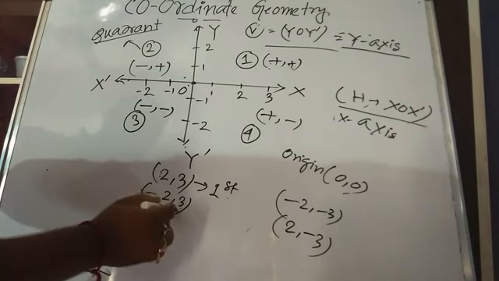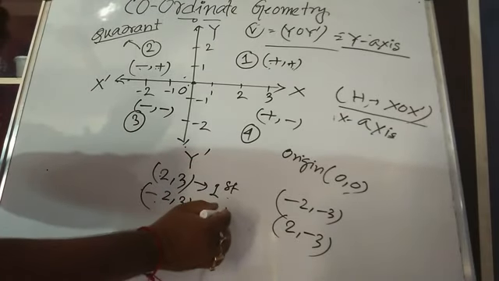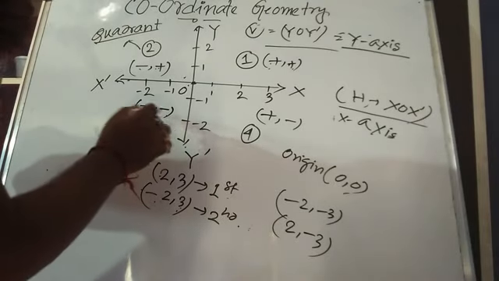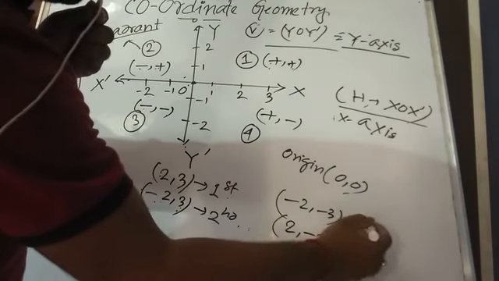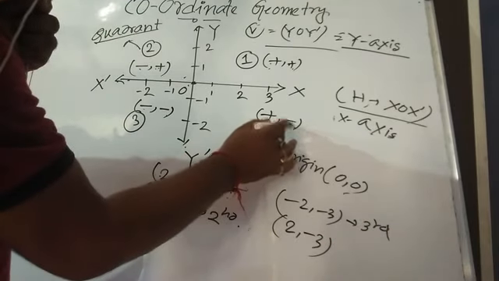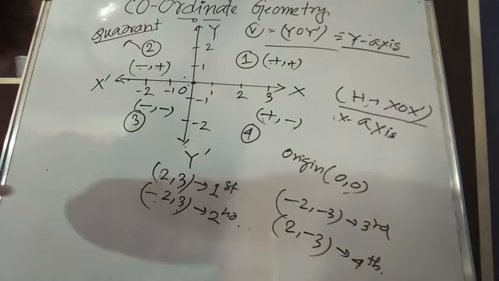For (-2, 3), X is negative and Y is positive, so this point is lying on the second quadrant. For (-2, -3), both are negative, so this point is lying on the third quadrant. And for (2, -3), X is positive and Y is negative, so this point is lying on the fourth quadrant.